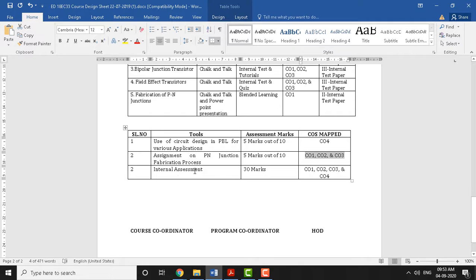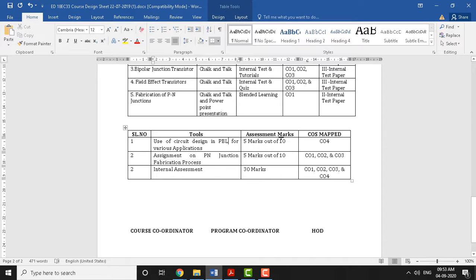Lastly, we have an internal assessment. Via internal assessment, you will be able to attain these course outcomes like 1, 2, 3 and 4. So internal assessment is conducted for 30 marks and activities are conducted for 10 marks here.